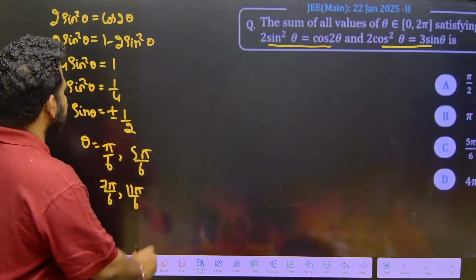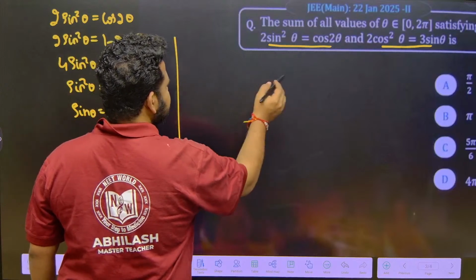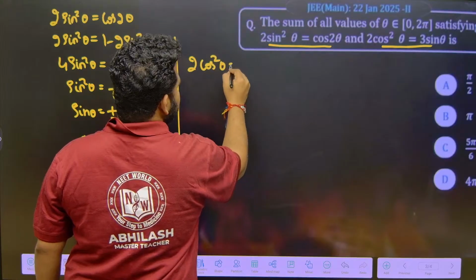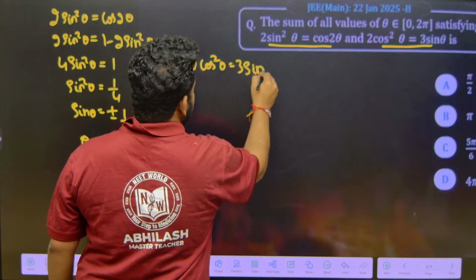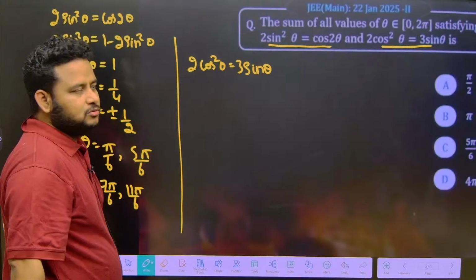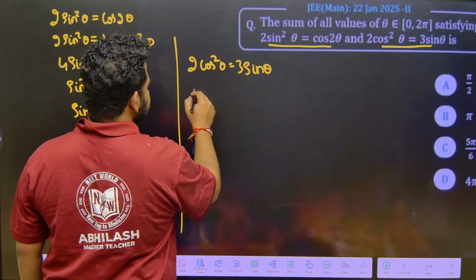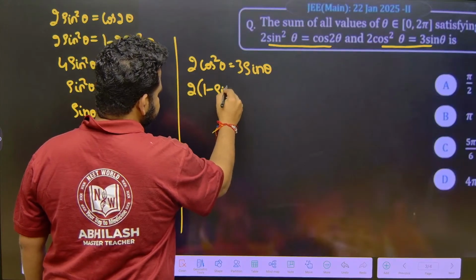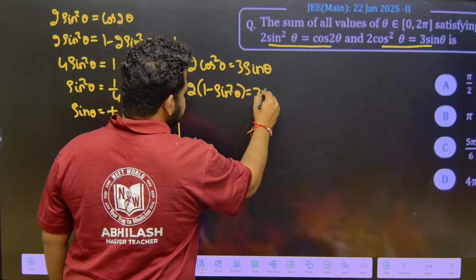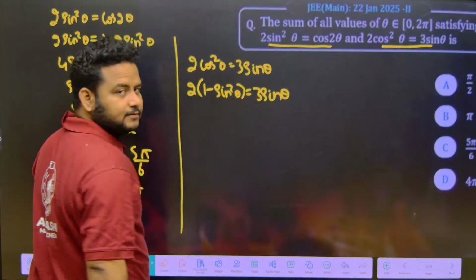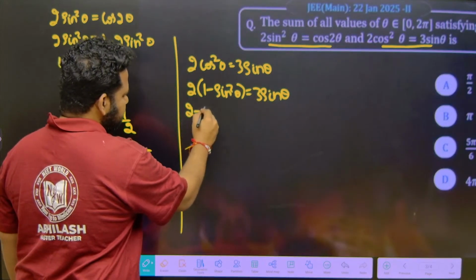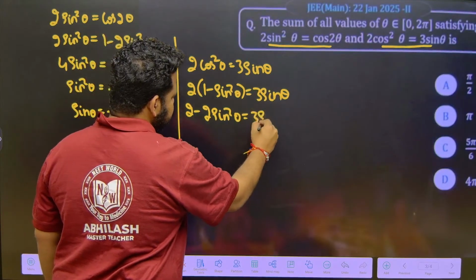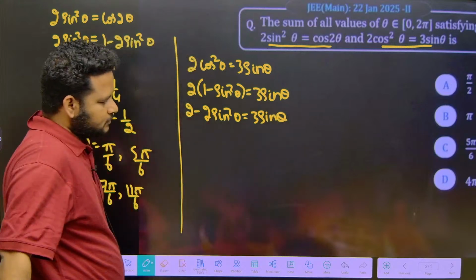Let us keep this. Now let us take another thing that they have given: 2 cos square theta is equal to 3 sin theta. That means cos square theta, let me write it in terms of sin. So that will become 2 times 1 minus sin square theta is equal to 3 sin theta. Now let us multiply: 2 minus 2 sin square theta is equal to 3 sin theta. This is what we have.